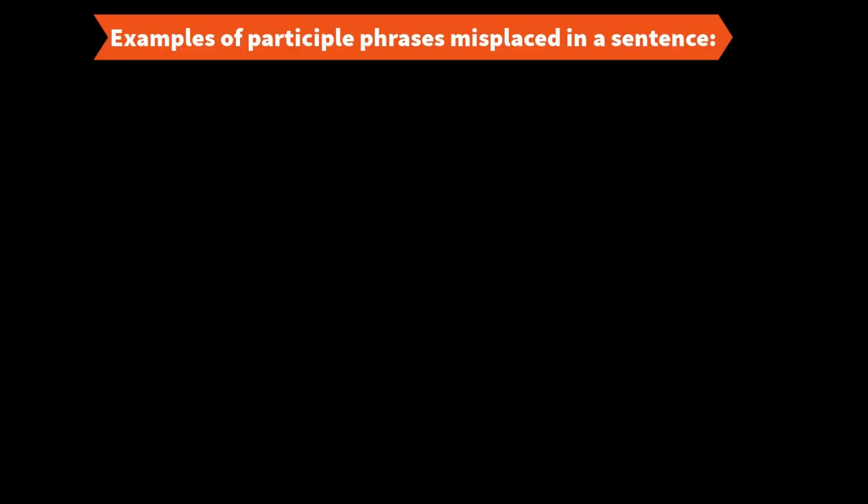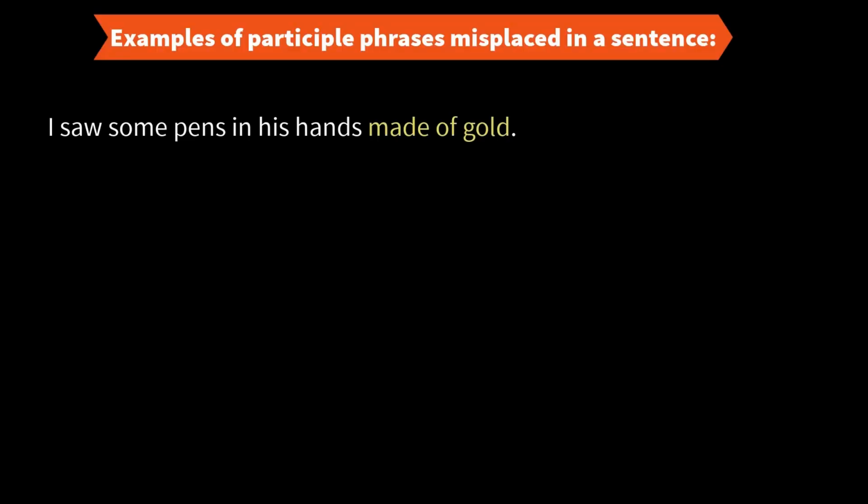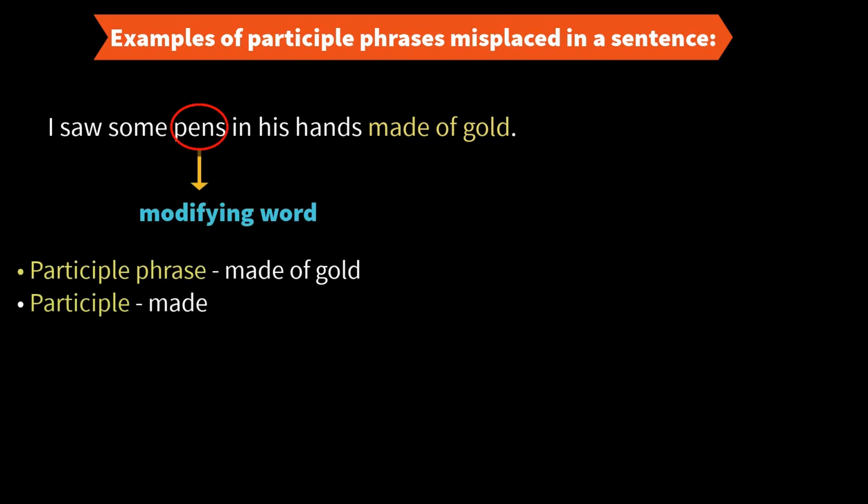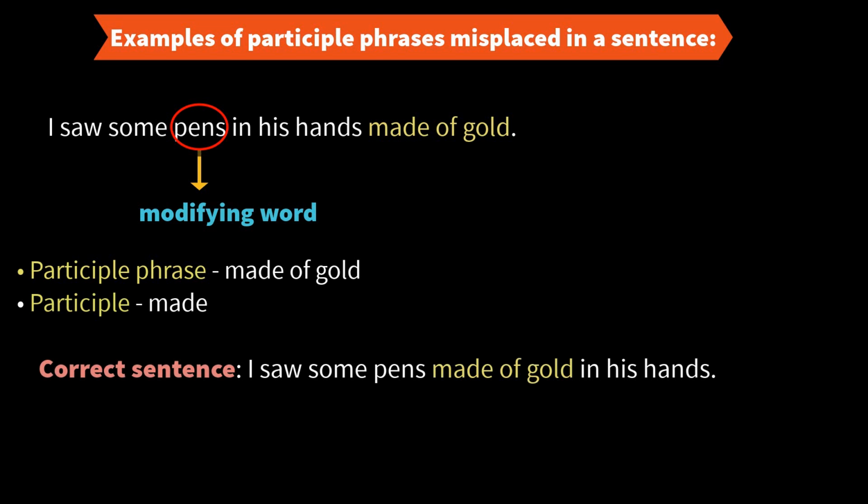Alright, let me give you some examples and make you understand. I saw some pens in his hands made of gold. So made of gold is a participle phrase. What is it modifying? Is it modifying hands? Can hands be made of gold? No, this is definitely not modifying hands. See, this participle phrase made of gold is modifying pens. But in this example, it seems like it's modifying the noun hands, hands made of gold, though it actually modifies the noun pens. I saw some pens made of gold in his hands.